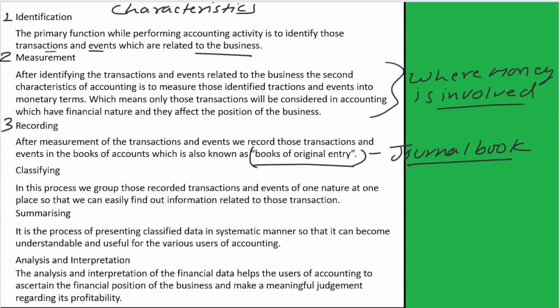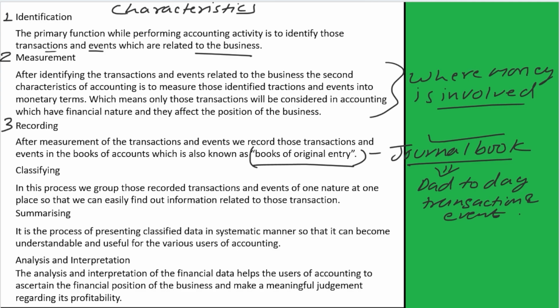This journal book is a primary book used in accounting to record the day-to-day transactions and events. We will deal with this journal book later in the upcoming chapter.